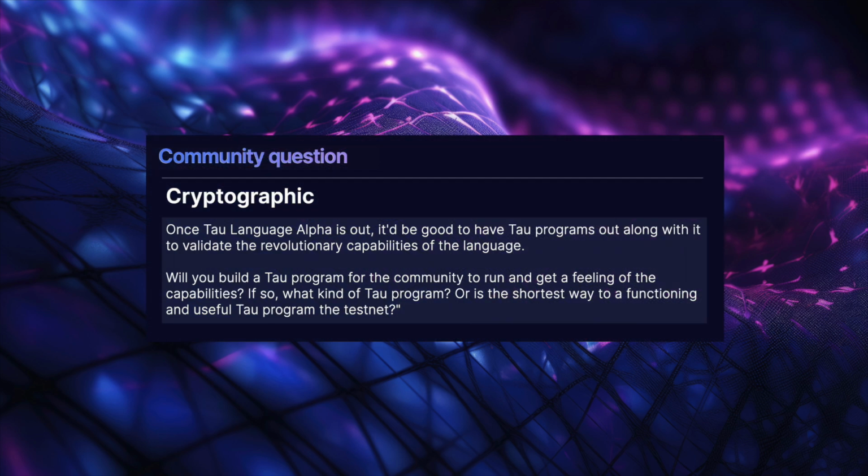So the next question is from Cryptographic, and they ask, once the Tau language alpha is out, it'll be good to have Tau programs out along with it to validate the revolutionary capabilities of the language. Will you build a Tau program for the community to run and get a feeling of its capabilities? And if so, what kind of Tau program? Or is the shortest way to a functioning and useful Tau program the testnet? Yes, so the first program and the main first demo of the capabilities of the Tau language is the testnet indeed, yes.